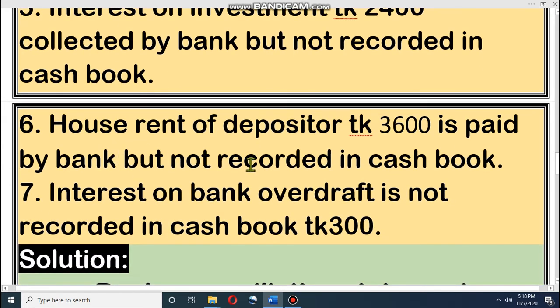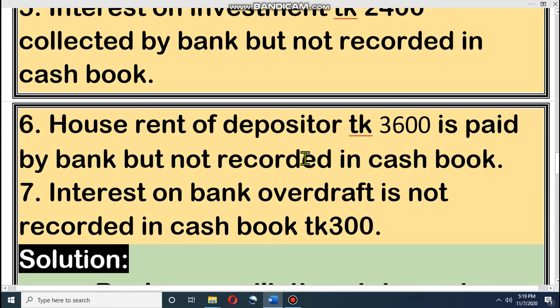Next, house rent of taka 3,600 is paid by bank but not yet recorded in cash book. That means we earlier gave direction to our bank that at the end of the month they will pay our house rent, but this information has not yet passed to the cash book. That means the cashier did not record this 3,600.